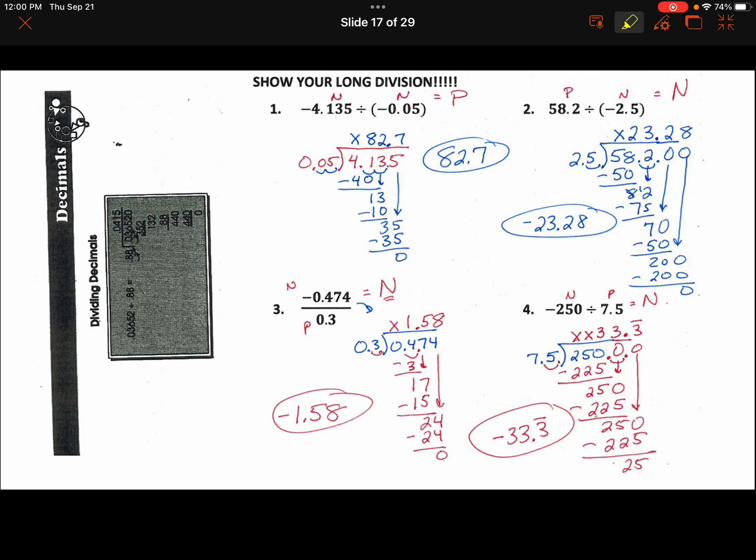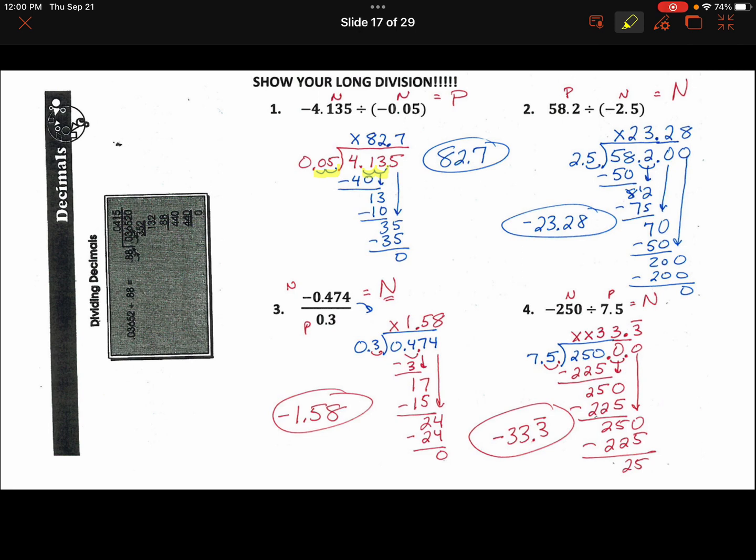Okay, on the back, as we look at this one, you can see we need to remember to move the decimal point over in our divisor. So we move the decimal over 2 in the first one. We need to move it over 2 in our dividend and then bring it straight up. And then we have to go through our steps.